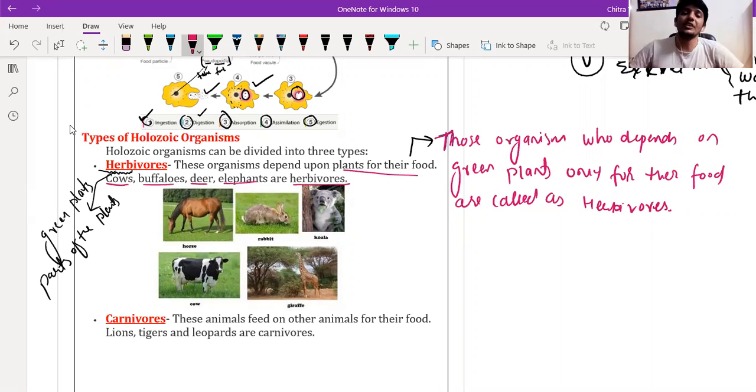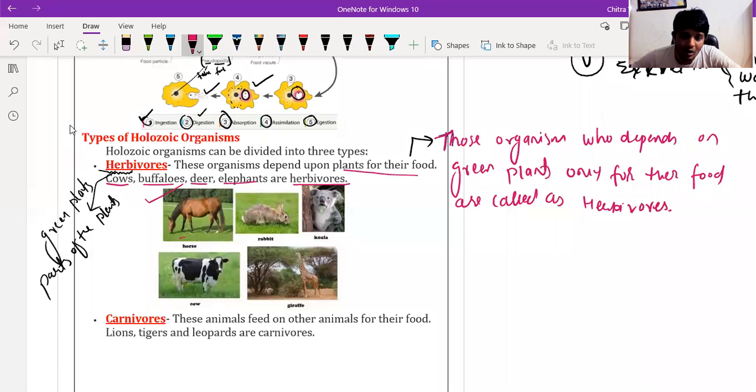If we discuss green plants, they contain a lot of cellulose, and all the herbivores have the capacity to digest cellulose. But we do not have the capacity to digest that much cellulose. That's why we cook the food before eating.